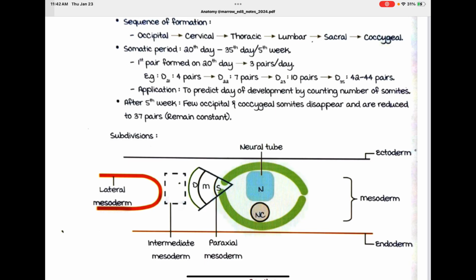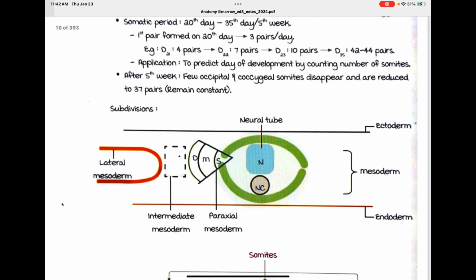After the 5th week, that is the 35th day, a few occipital and coccygeal somites disappear. So the very first and the very last somites disappear, and the remaining 37 pairs remain constant.